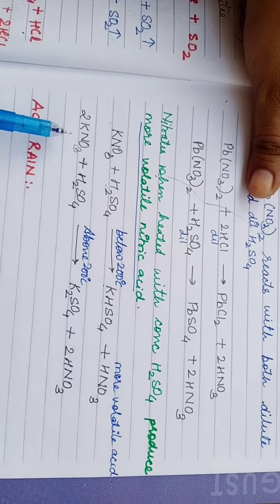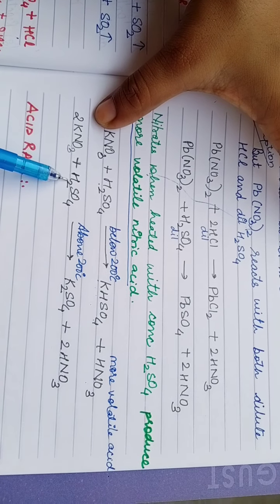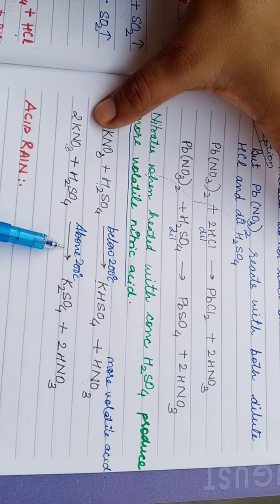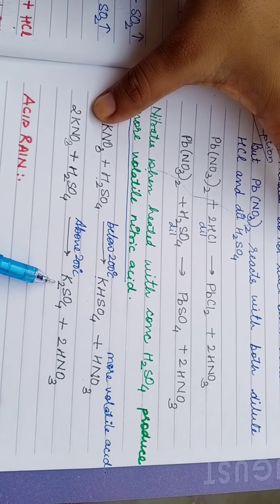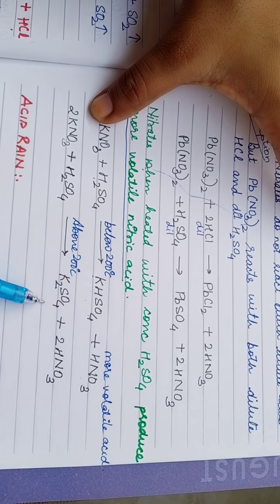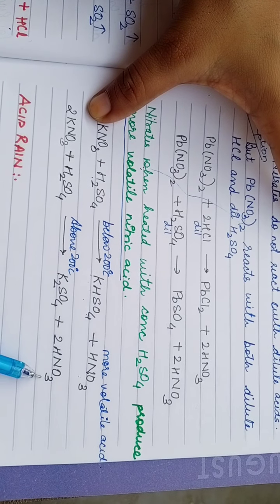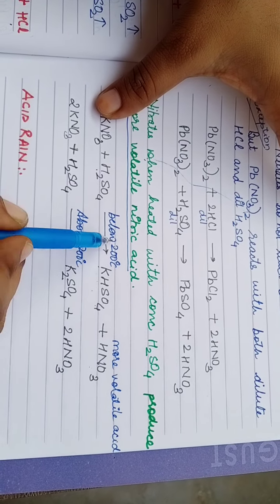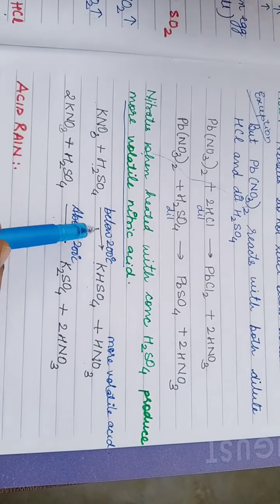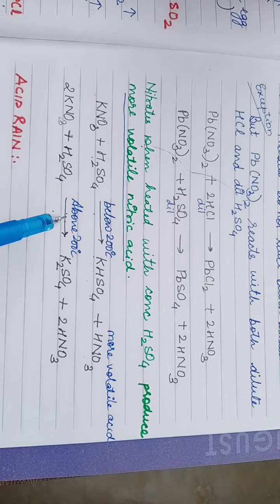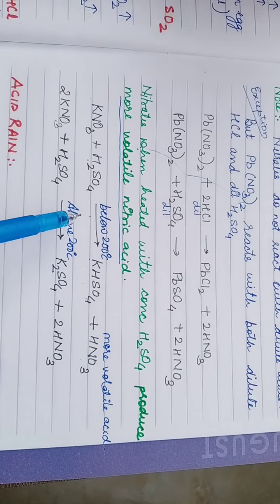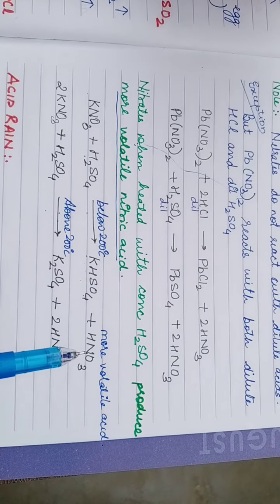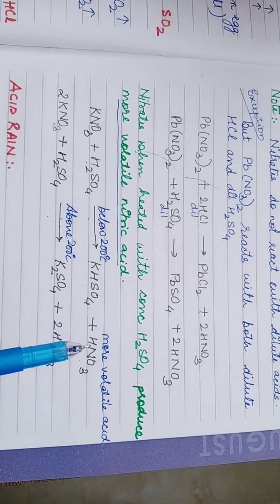Then 2KNO3. Now here 2 potassium can replace 2 hydrogen. Above 200 degrees Celsius, the salt is normal salt along with your more volatile nitric acid. This condition is very important. Whenever there is any condition written above the arrow, if it is not mentioned, then the equation is totally assumed to be wrong. Are you getting?